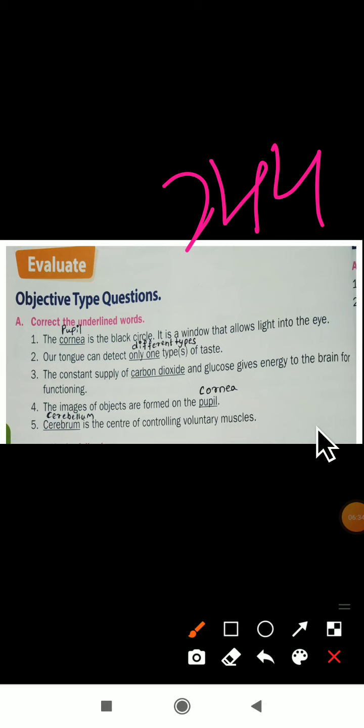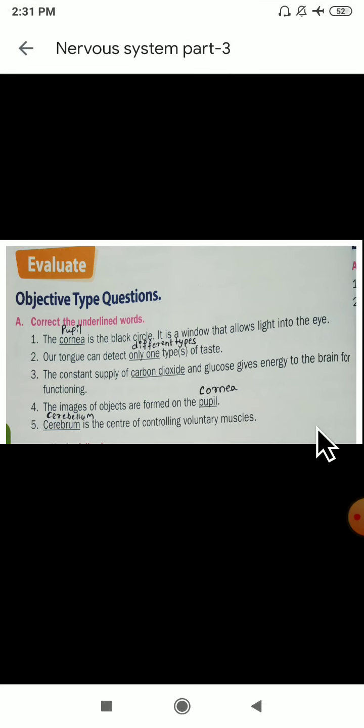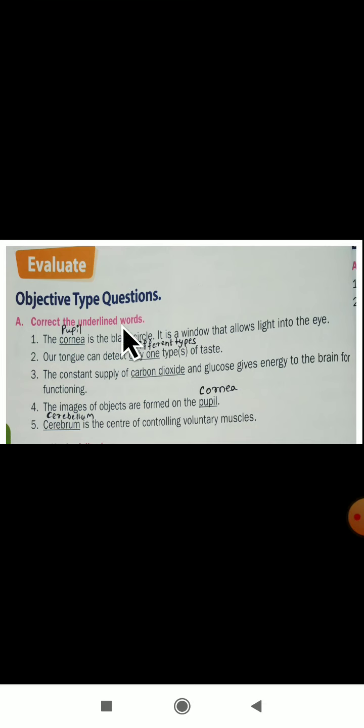Okay, so let us see here the first evaluate part. What is there? Correct the underlined words. Dear students, the underlined word is wrong here. The word which they have underlined, it is wrong. So what you have to do? You have to correct that word here.